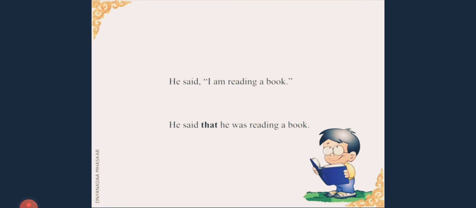Let us look at some examples, so that once you see those examples, you will start understanding the topic better. The first example: He said, "I am reading a book." He said that he was reading a book.